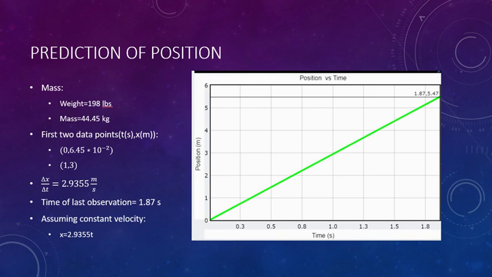At time t equals 0, his initial position was 6.45 times 10 to the negative 2 meters. And at 1 second into the video, his position was 3 meters, according to the Tracker data. Using that to find my initial velocity, I found that his initial velocity was 2.9355 meters per second. I also noted that the time of the last observation was 1.87 seconds, and assuming constant velocity, I was able to plug this into the GlowScript code to get a predicted position versus time graph. According to this graph, at 1.87 seconds, he should have only traveled 5.47 meters.